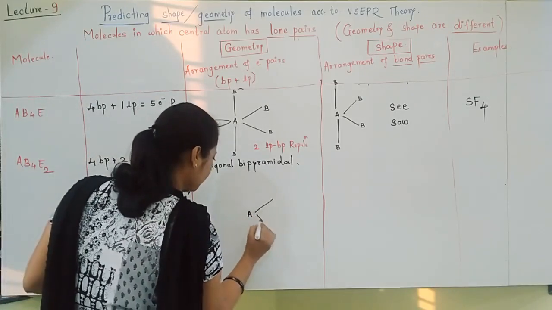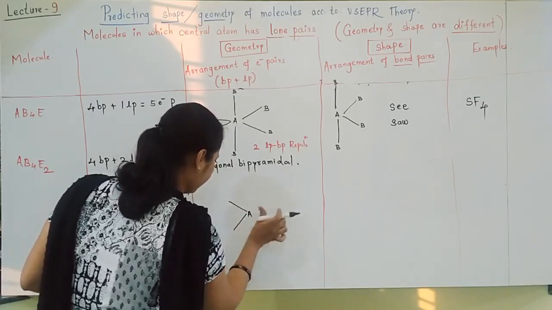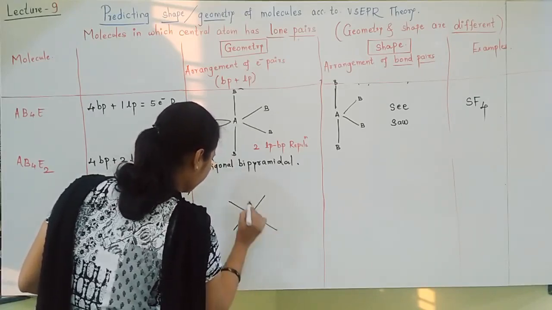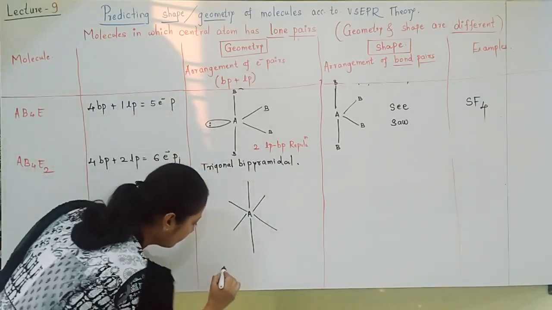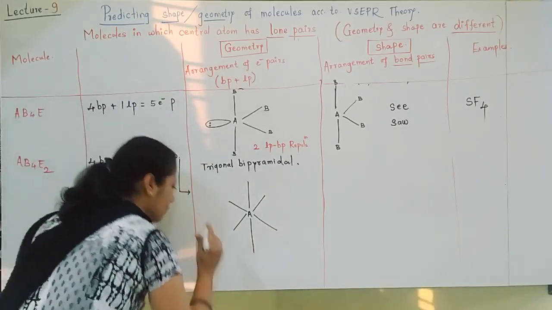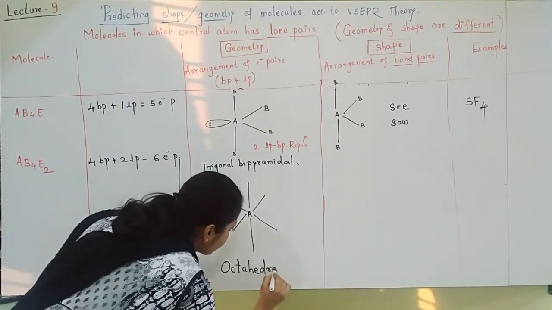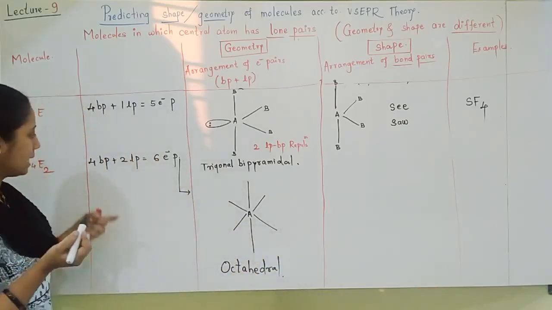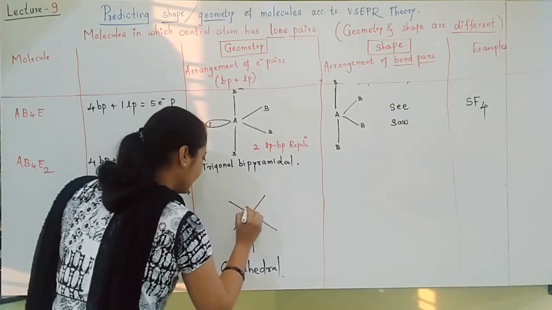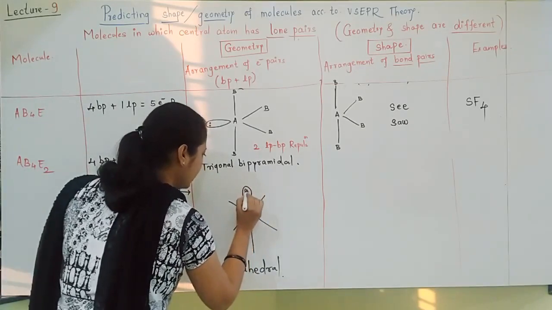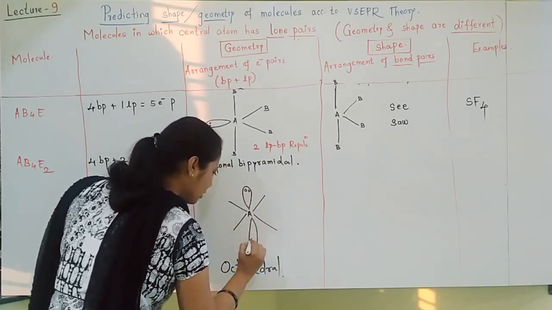So the geometry is of course octahedral, but the 2 lone pairs we have to show. Here the 2 lone pairs will arrange themselves far away from each other, one up, one down, to minimize the repulsion.